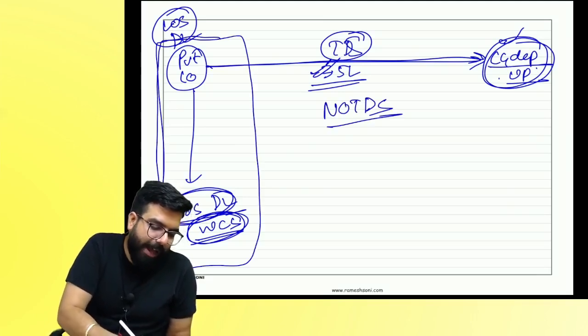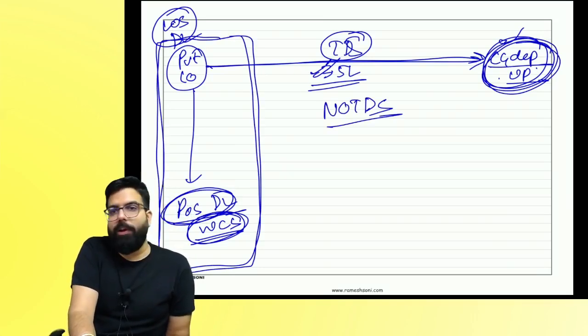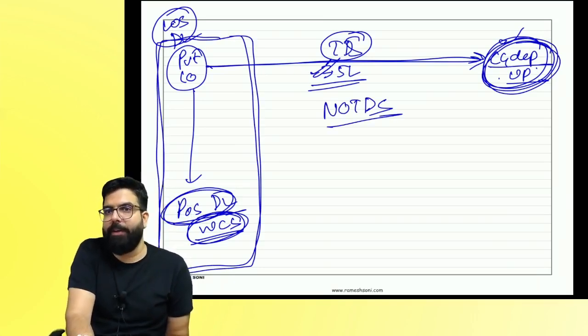Supplier and place of supplier in one state, recipient is in the same state. TDS will not be deducted. Are we clear with this?